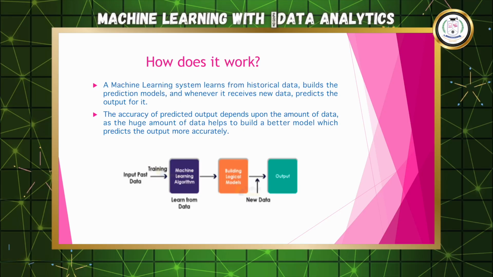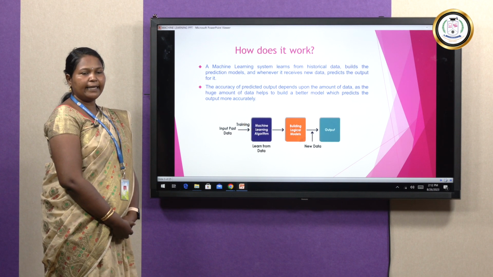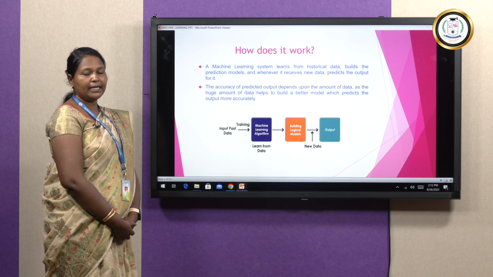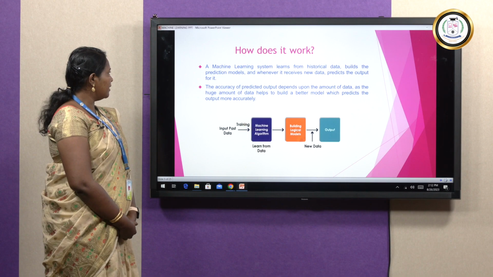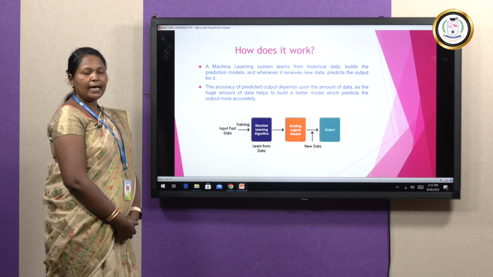So how does it work? Now we have understood the basic concept of machine learning, next we will see how it works. Here the machine learns from the data through input labels, which is called training data. The accuracy of the predicted output depends upon the amount of data, as a huge amount of data helps to build a better model which predicts the output more accurately. First the input data has to be given, which we will see in the next slide with an example.